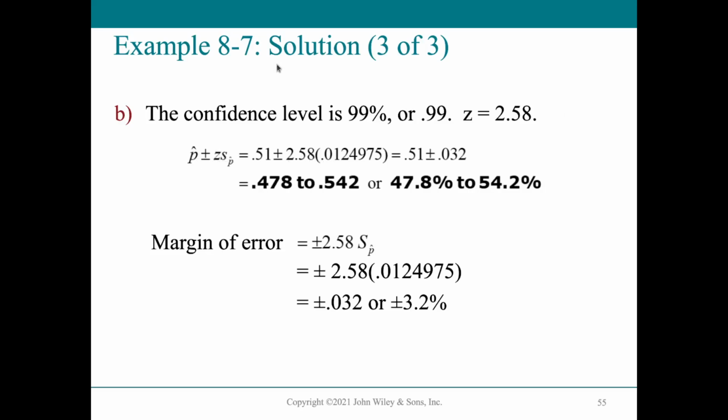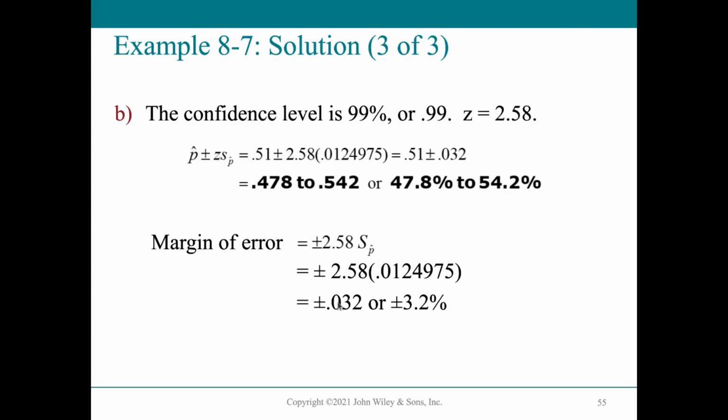So just substitute the terms. So z is 2.58, our s is 0.0124975. So this is 0.51 plus minus 0.032. So our margin of error, or rather our estimate of the population proportion of our desired outcome, which are the concerned believer, is that the percentage of the population ranges from 47.8% to 54.8%, and that is within a 99% confidence interval. So our margin of error here is this term, ZSP.